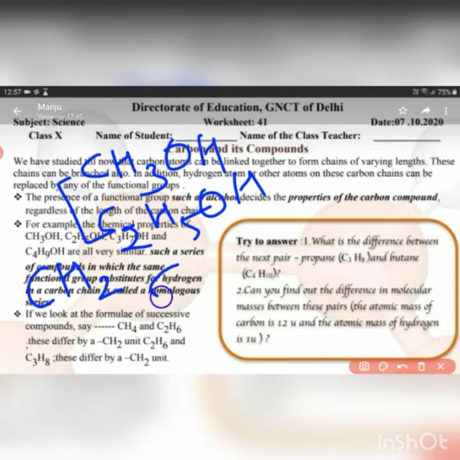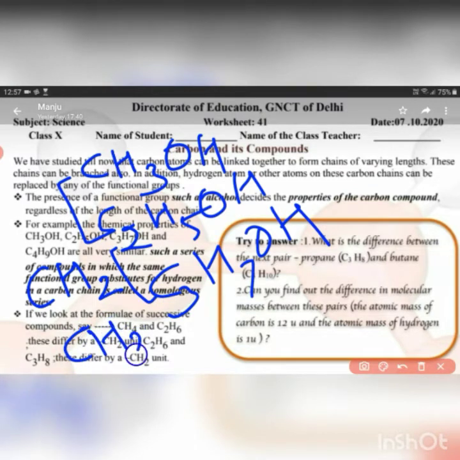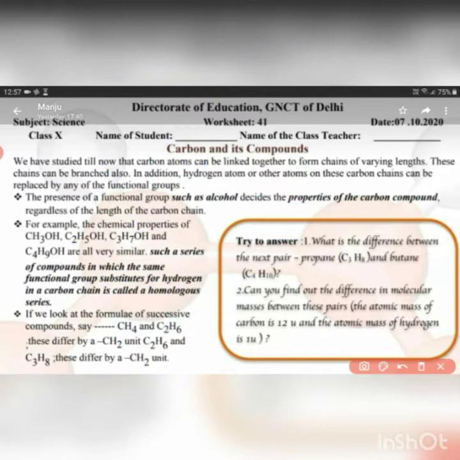If we see the third member, that is C3H7OH, again between these two consecutive members there is a difference of one carbon and two hydrogen atoms. So this series so formed, in which there is a difference of one carbon and two hydrogen atoms, forms a homologous series, and here the functional group, that is the OH, which is present in these compounds, has replaced one hydrogen atom of alkanes.